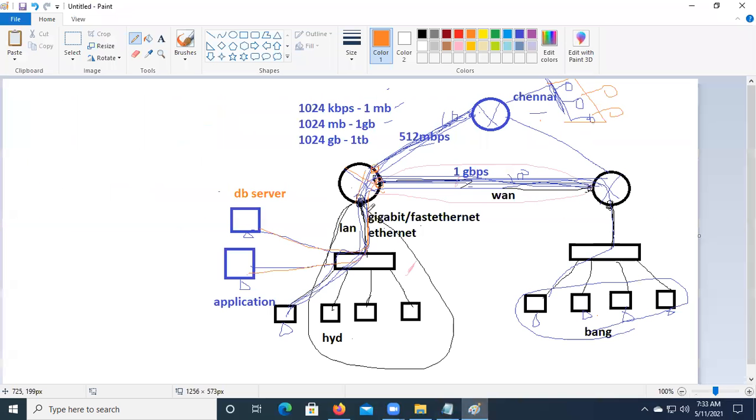So say we have 100 users in Hyderabad. If all the 100 users want to access internet, we have a PC in your home. I want to get internet, in the sense that I'm getting one cable from the ISP. So if 100 users want to access internet, how many cables do you require? 100.